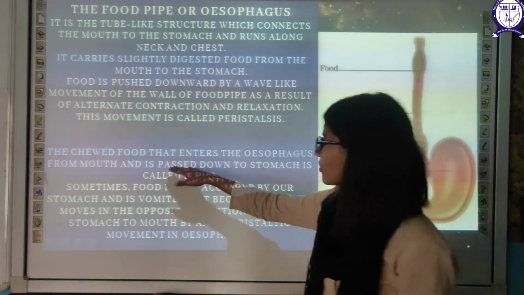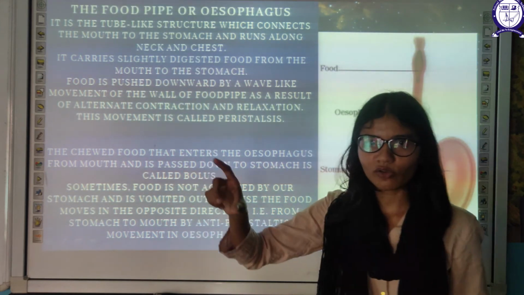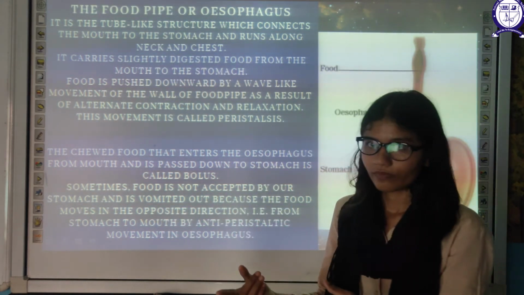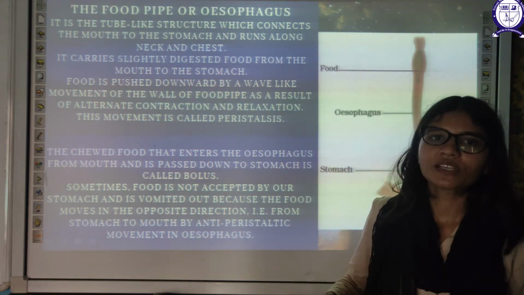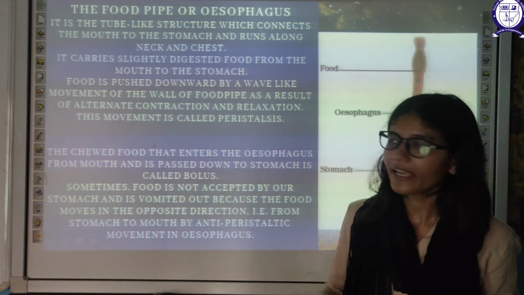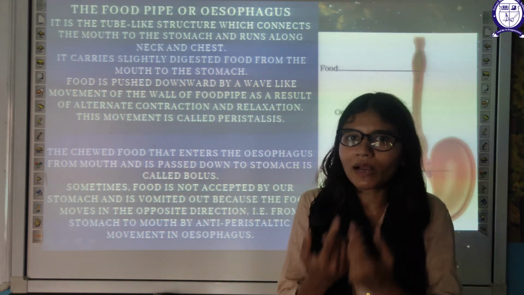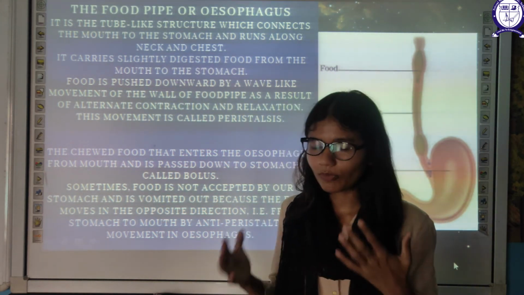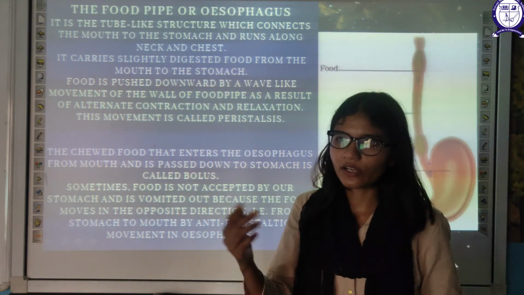The chewed food that enters the esophagus from the mouth and is passed down to the stomach is called bolus. Sometimes food is not accepted by our stomach and is vomited out. The vomited food is also bolus, because the food moves in the opposite direction, from stomach to mouth. That is known as anti-peristalsis: movement from your esophagus and food out of your mouth through vomiting.